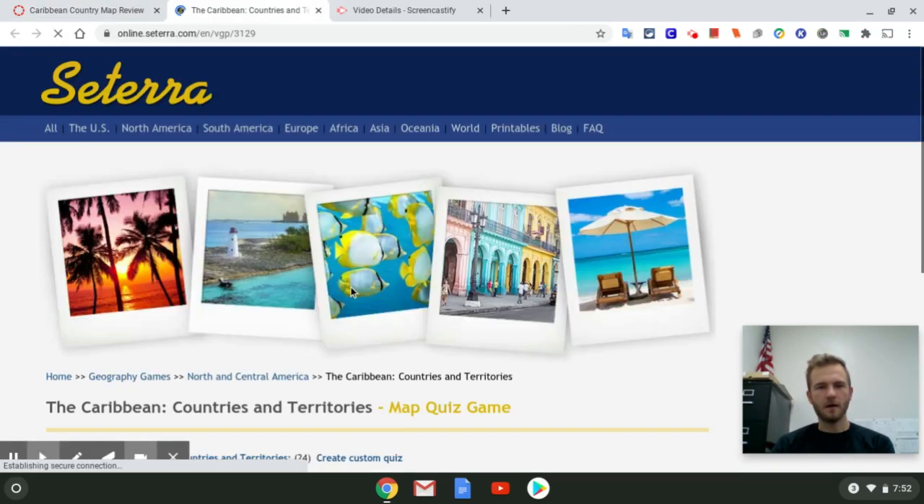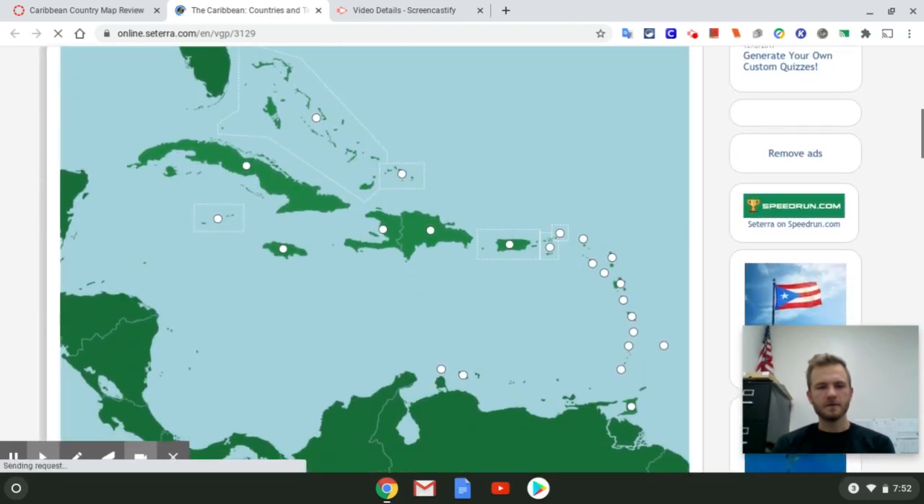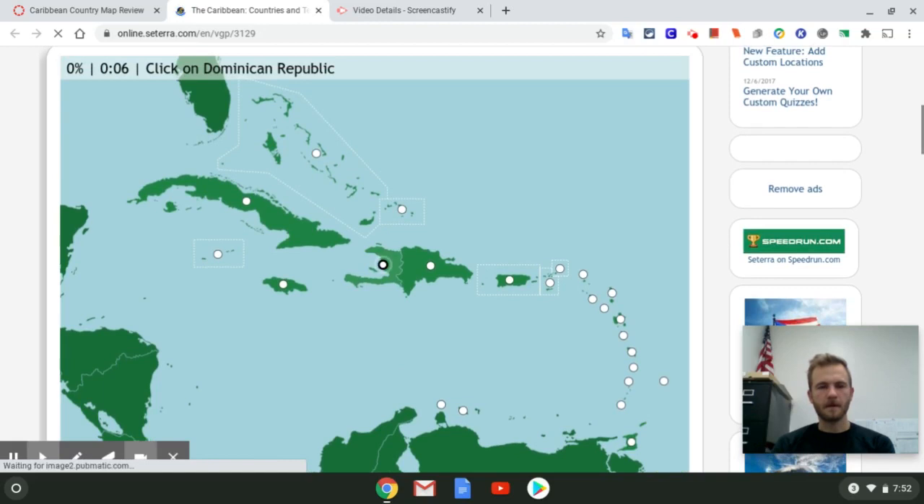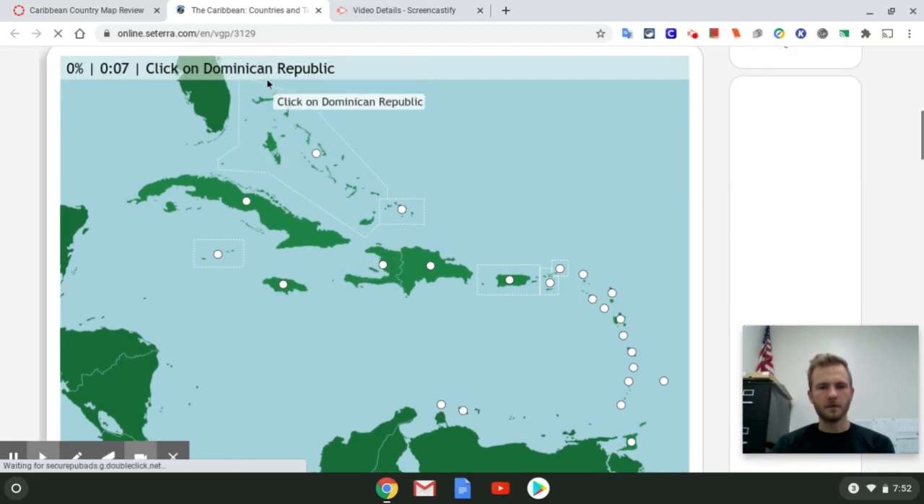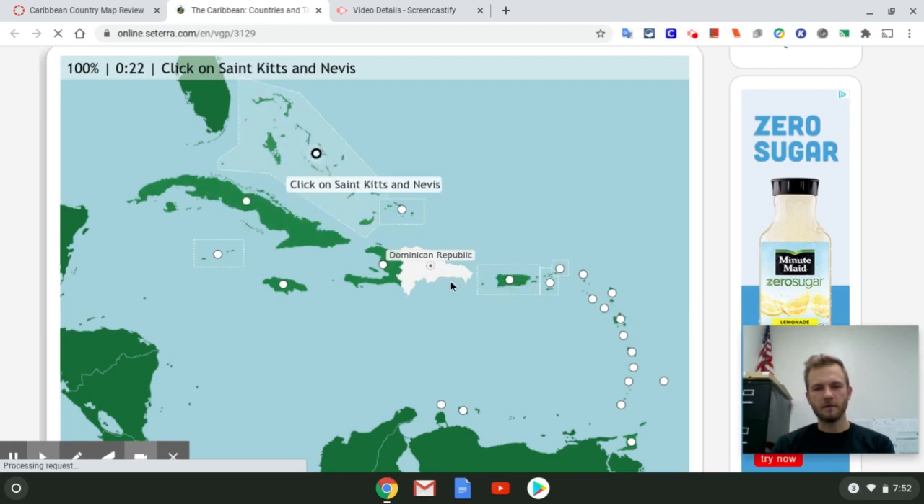I'm going to open that up, and if we scroll down, here is your map. Up here it's saying click on the Dominican Republic. So Dominican Republic, we're going to click, and you're going to move on and so forth. I understand these are going to be a little bit more difficult. The bigger islands, known as the Greater Antilles, are going to be a little bit easier because you can see the shapes.